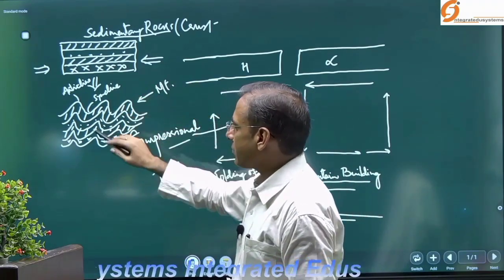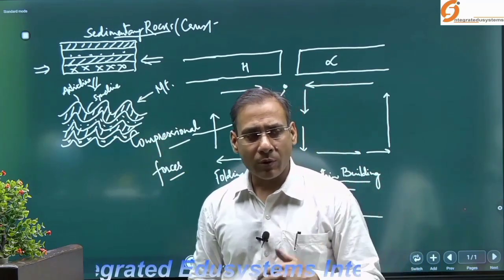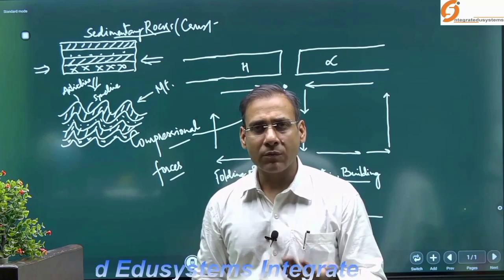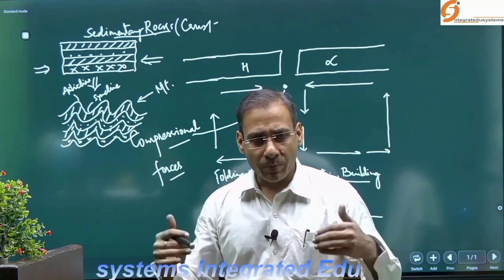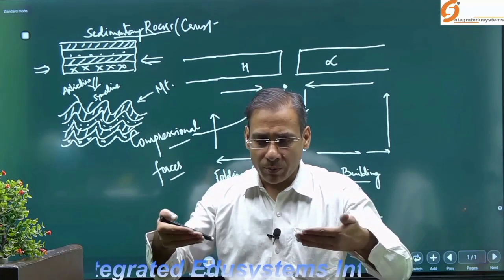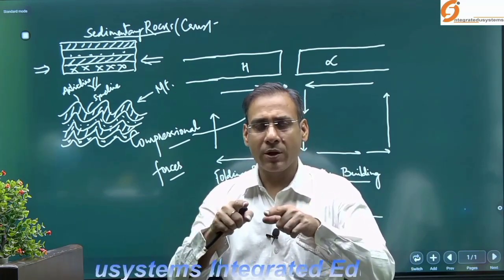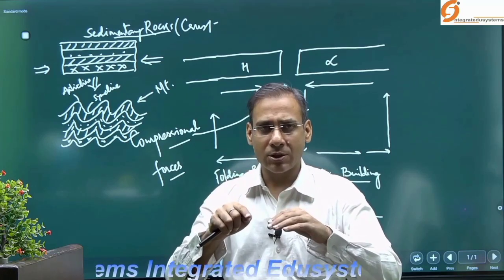So why does orogenesis, or mountain building, especially the fold mountain, take place? Due to compressional forces. And from where is this compressional force generated? The magma which is flowing within the earth crust